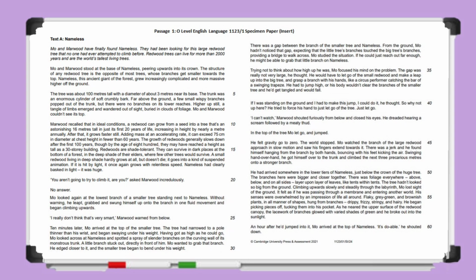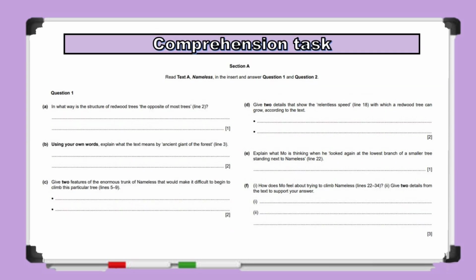Now that we are done reading and dissecting the entire passage A, let's move on to the questions, starting with question 1. As we work through each part together, I'll explain how to locate the answer, what type of question it is, and how Cambridge expects you to write your response. Remember, never rush straight into answering.